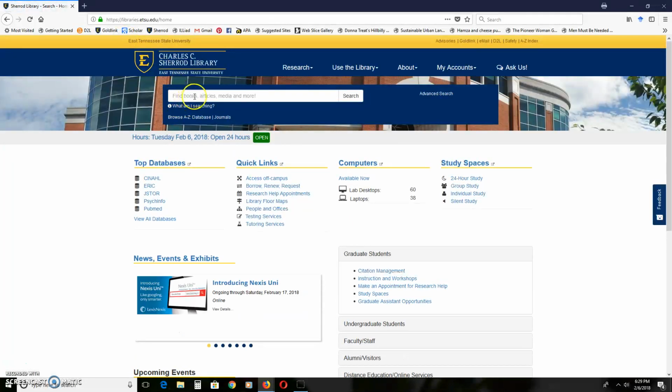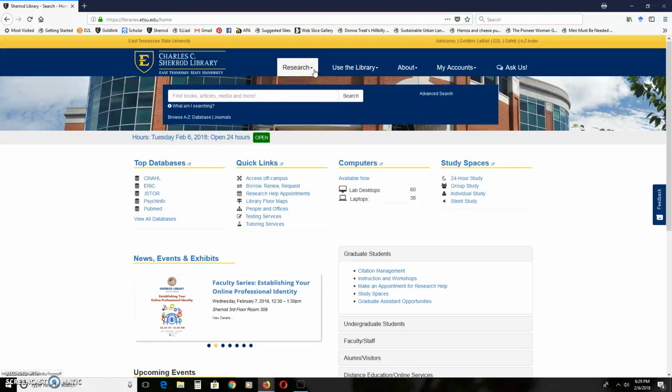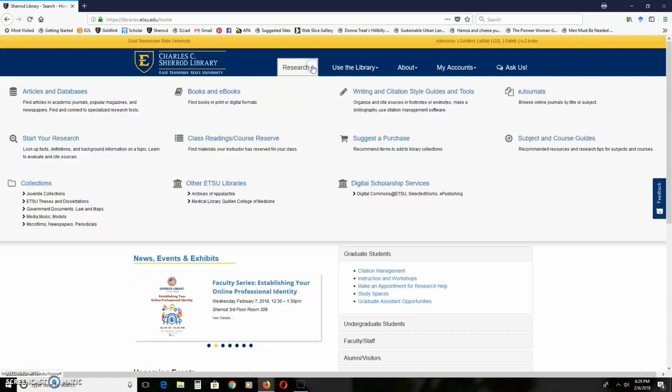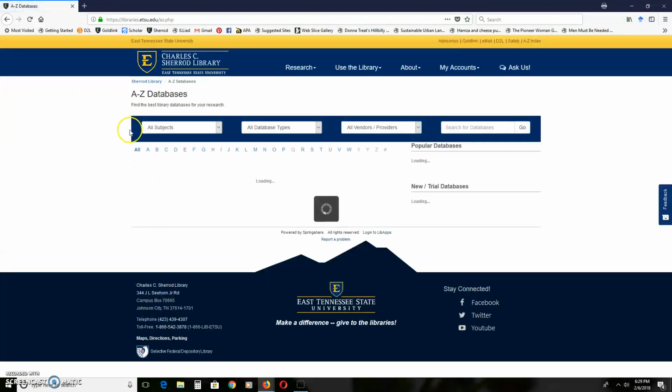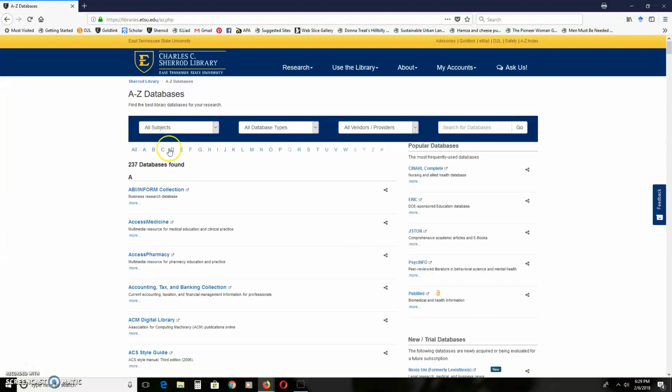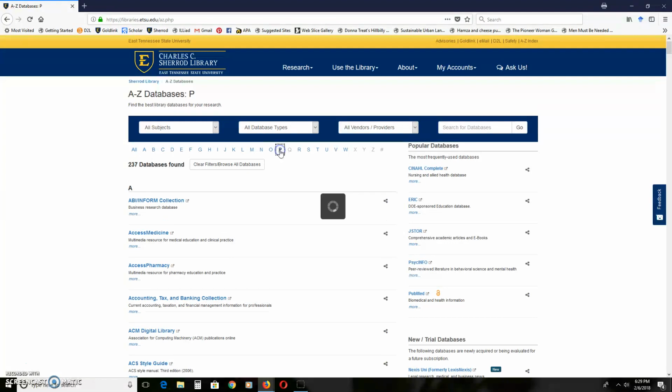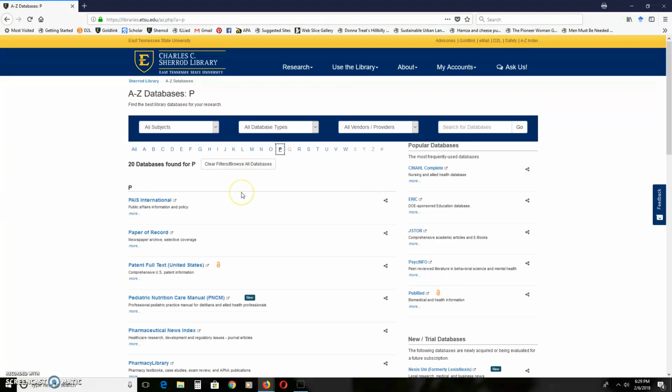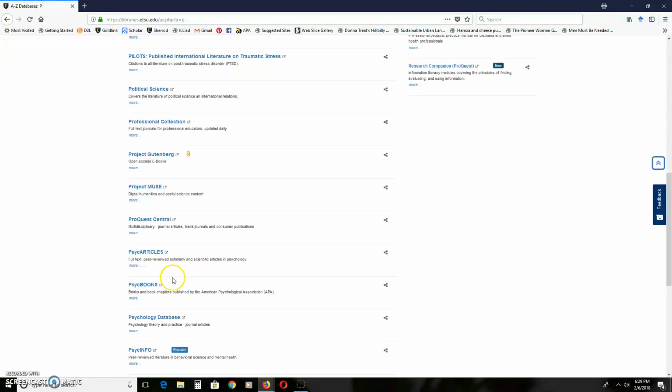So right here it says, what am I searching for? Avoid this box. It's just a lot of stuff. You don't want that. So we're going up here to research, and then articles and databases. So then the best way is really, it's counterintuitive, but start with P. P is in persuasion, I guess, but what you're looking for is PsycInfo, which is a database. We used to have a database called Communication Abstracts, but they've eliminated that.